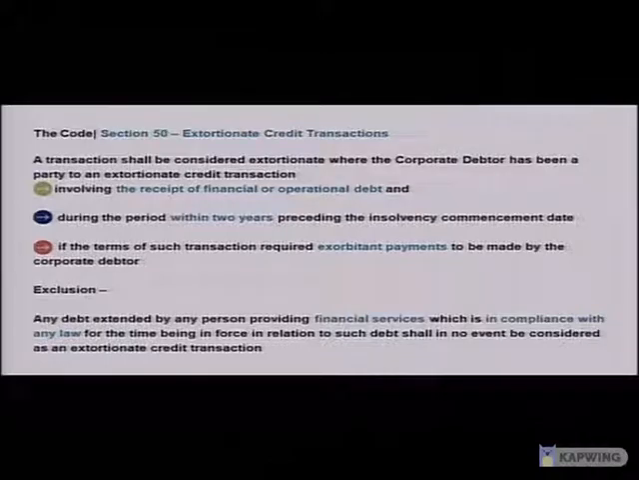Section 50, Extortionate Credit Transaction. How is it defined under the code? A transaction shall be considered extortionate where the corporate debtor has been a party to an extortionate credit transaction involving 1. The receipt of financial or operational debt. 2. It must have occurred during the period within the 2 years preceding the insolvency commencement date. And 3. The terms of such transaction require exorbitant payments to have been made by the corporate debtor. There are 3 conditions that have been clearly laid down by the law.